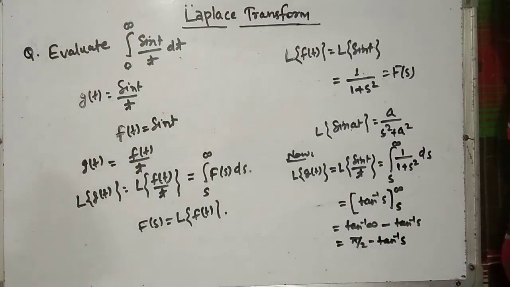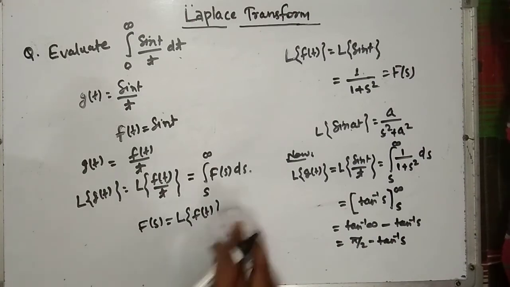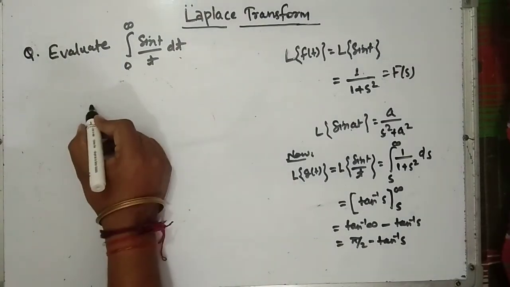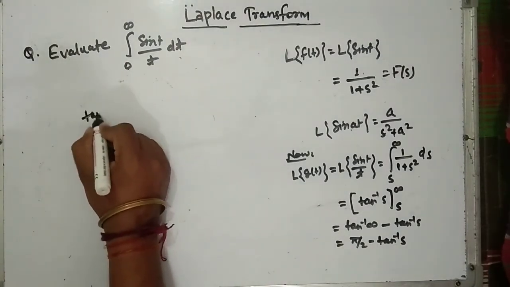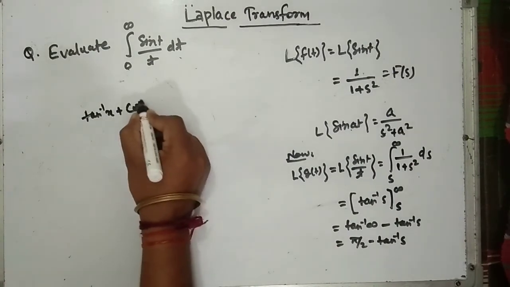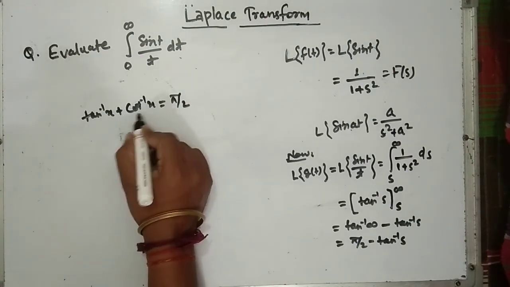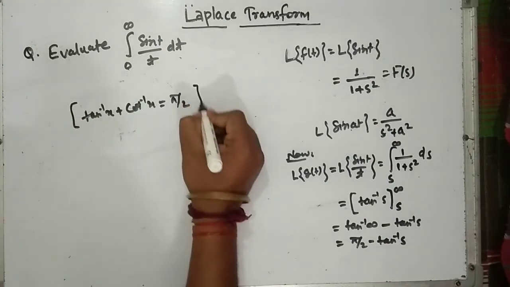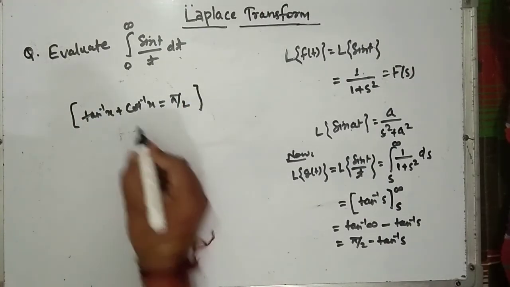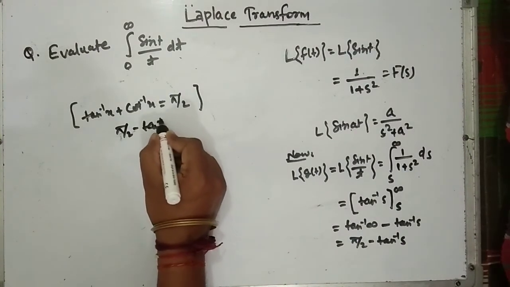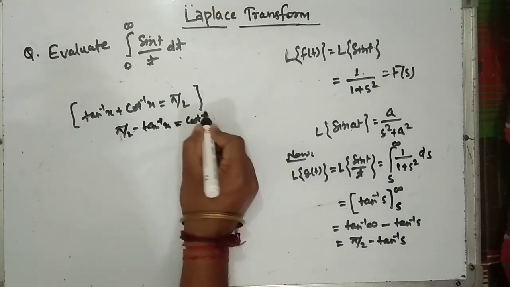So we know one formula here: tan inverse x plus cot inverse x is equal to pi by 2. In inverse trigonometric functions we have studied this formula. Right? So from here we can find pi by 2 minus tan inverse x is equal to cot inverse x.